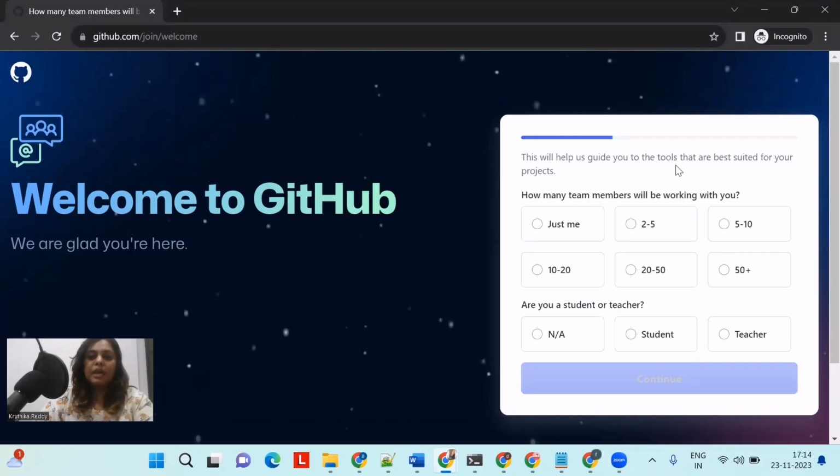This will help us to guide you the tools that are best suited for your projects. How many team members will be working with you? So if you're creating it for the professional, for the office, then you can just give the number of people who are working in the GitHub, who are working with you for the same thing, for the same team.